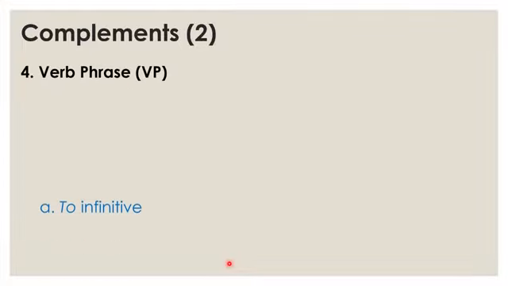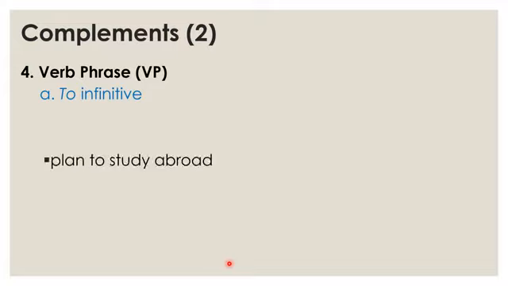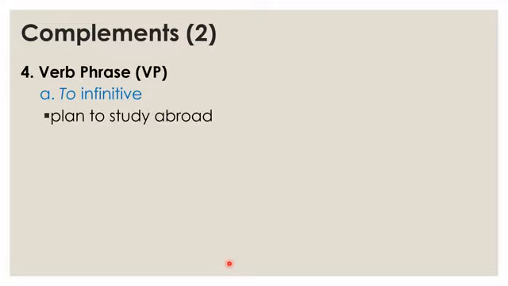And then we can have a verb phrase as a complement of a verb, like in "plan to study abroad". So "to study abroad" is the complement of plan. What do you plan? To study abroad. And then "promise to help Mary". "To help Mary" is a complement of promise. But I should say there is a mistake over here.